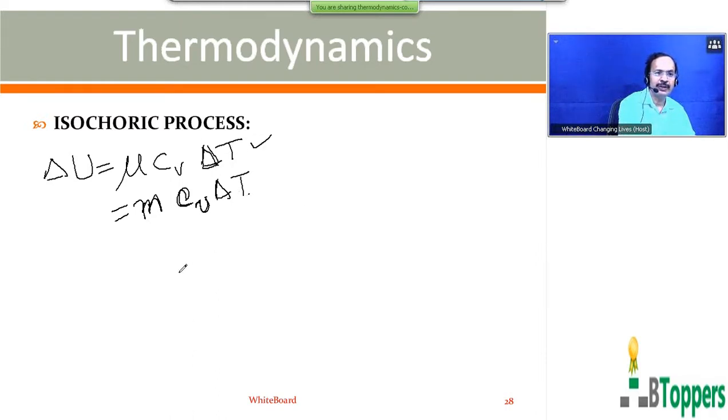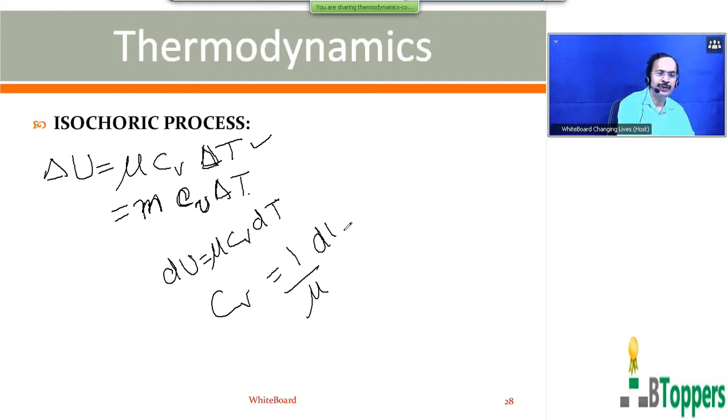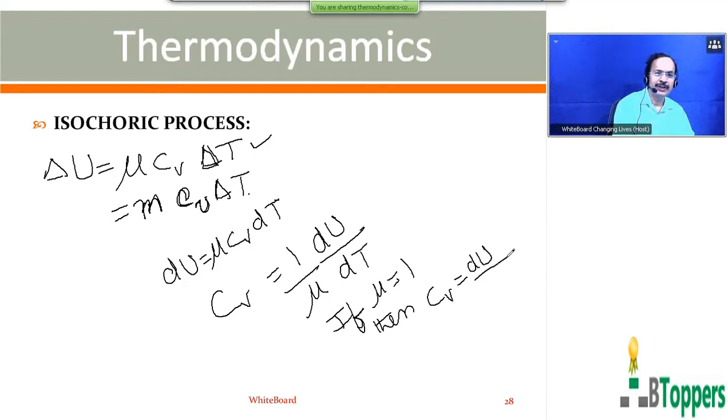So from the same equation, which I wrote previously, in differential form you can write dU = ν Cv dT. Cv can be written as (1/ν)(dU/dT). If the number of moles is equal to 1, then Cv is equal to dU/dT.